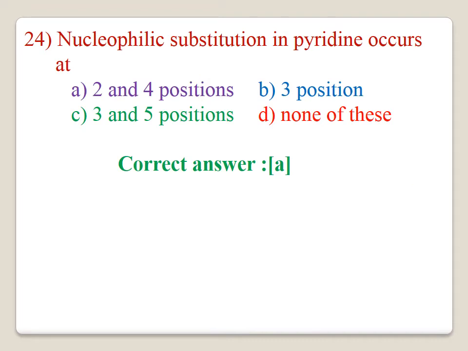24. The nucleophilic substitution in pyridine occurs at the 2 and 4 positions. The correct answer is A.